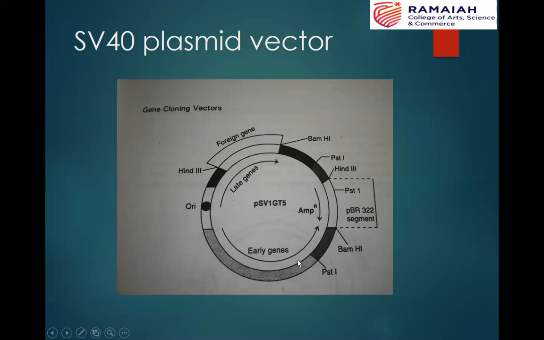In addition, all other sequences of the SV40 vector are present here, including your early genes and late genes. And this is where your foreign gene can be introduced after digesting the vector with BamHI and HindIII. So this is the example of different sequences available for the SV40 plasmid vector.